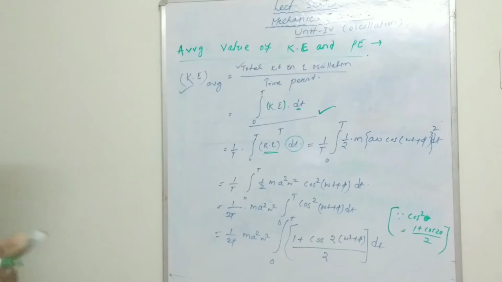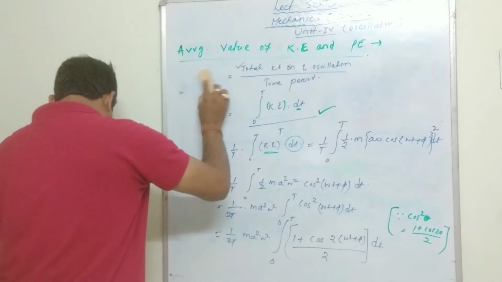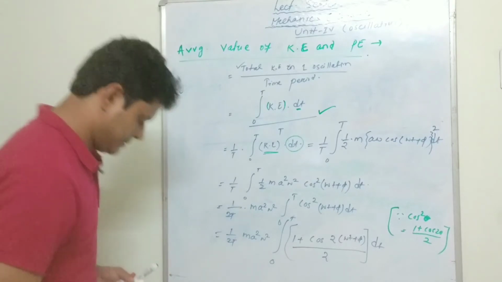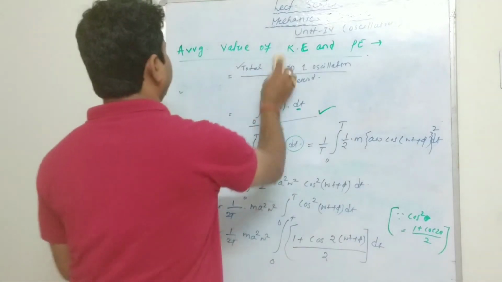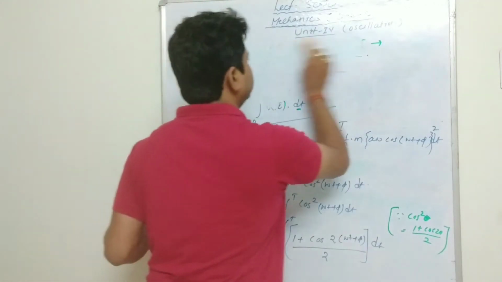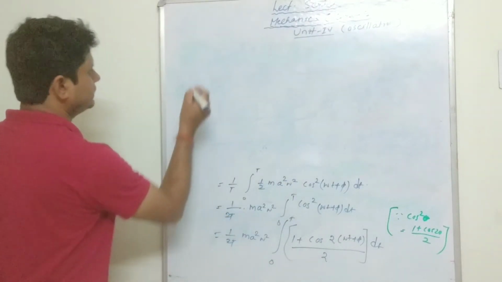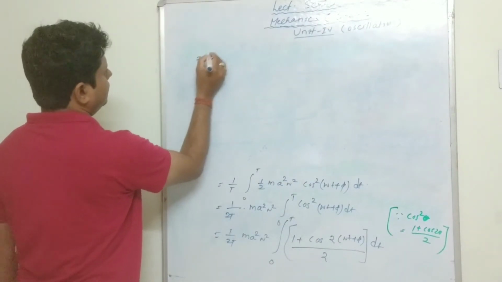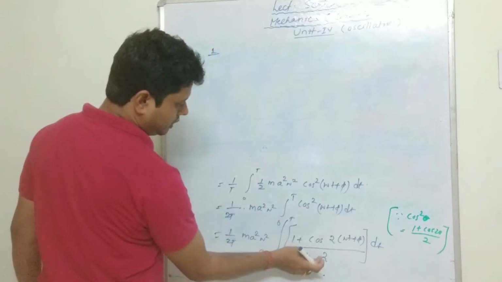Okay, now I am going to erase these things. Now how much can we get? You can see that here 1 by 2T, and here 1 by 2 is there.